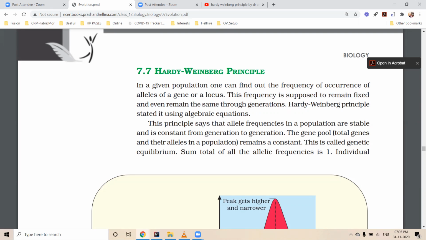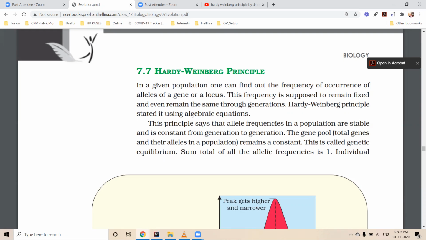Observe Hardy-Weinberg law. It says that allele frequency in a population is stable, constant from generation to generation. So there is no change in allele frequency. Allele frequencies in a population remain constant, stable from generation to generation.